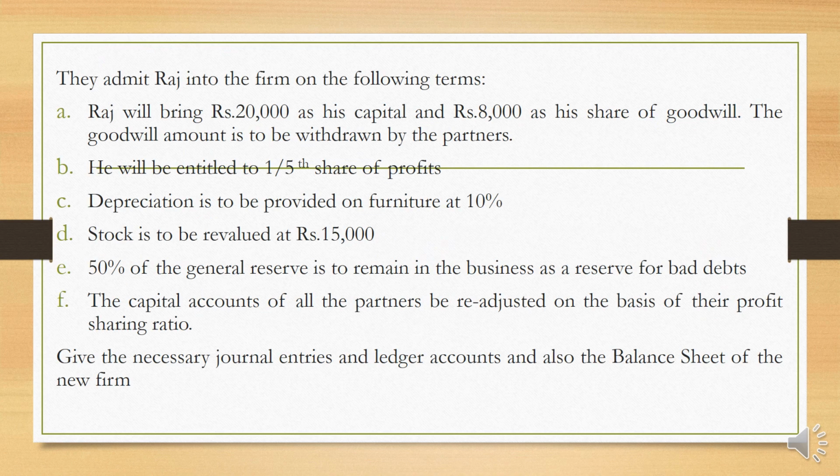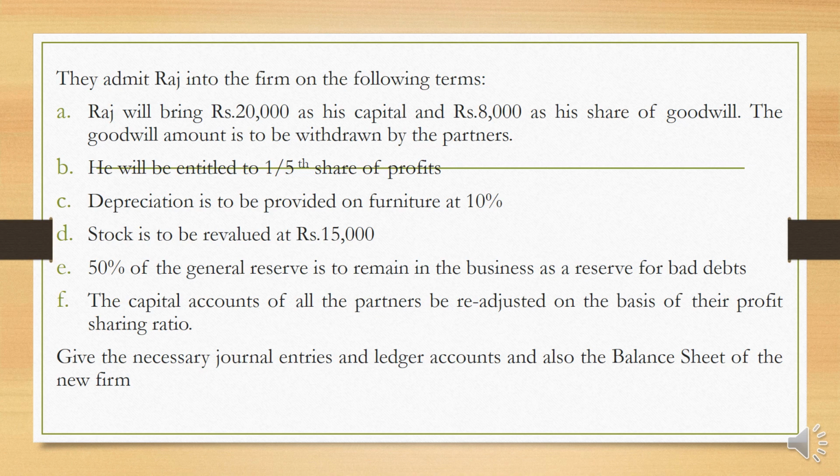So here this is the additional information. Raj will bring 20,000 as his capital and 8,000 as his share in the goodwill. The goodwill amount is to be withdrawn by the old partners. Then he will be entitled to 1/5 of the shares. So therefore 4/5 of the share goes to the remaining partners. Depreciation to be provided on furniture is 10%. Stock to be revalued at rupees 15,000.